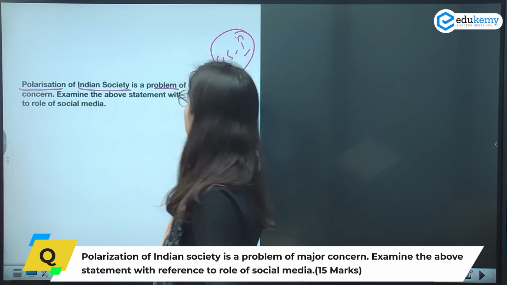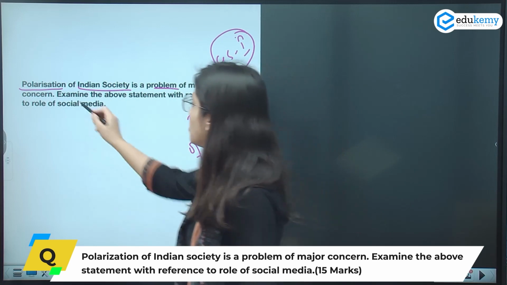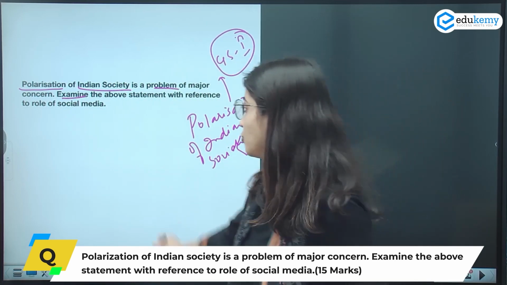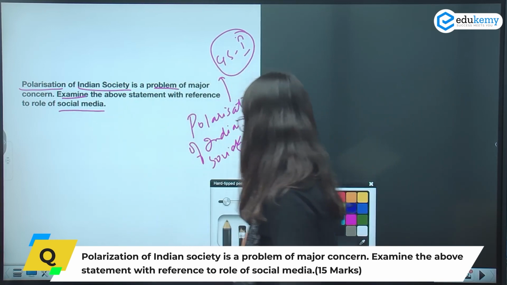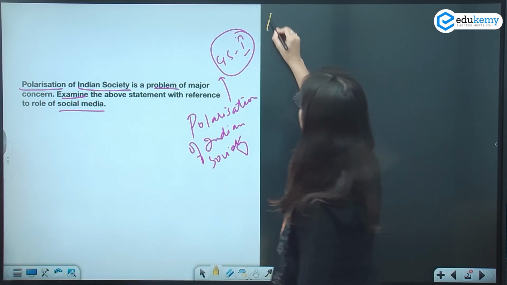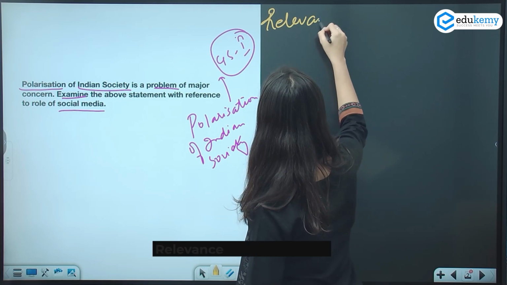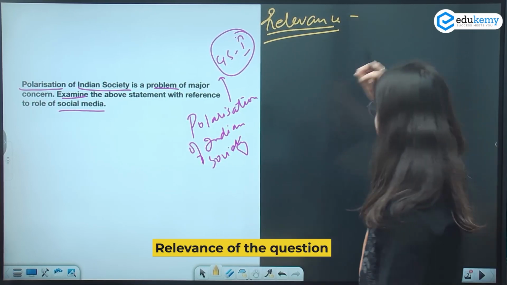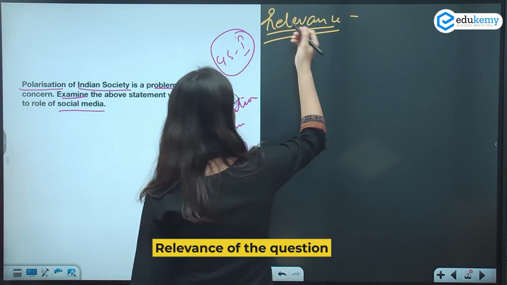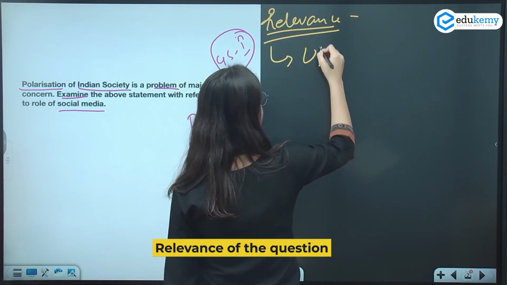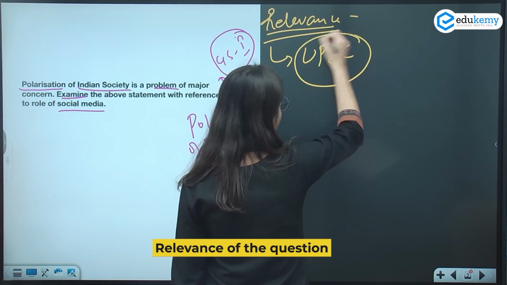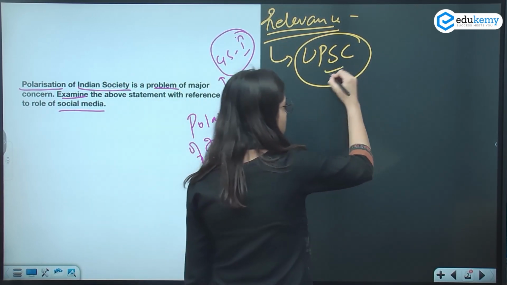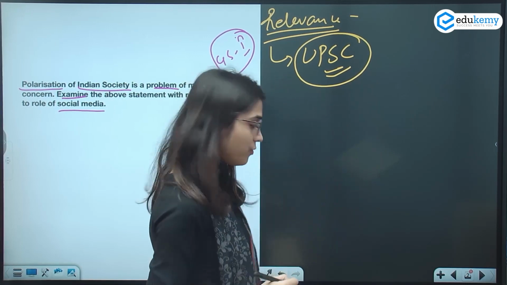ठीक है, प्रॉब्लम है ये. Why? So we have to examine this statement with reference to the role of social media here. ठीक है, so basically we'll discuss the relevance first. So as we know कि this topic has always been in news. ये हमेशा एक टॉपिक है जो हमेशा डिबेट में रहता है. So that is why this topic becomes important from UPSC point of view.